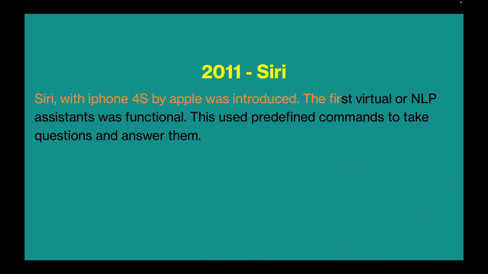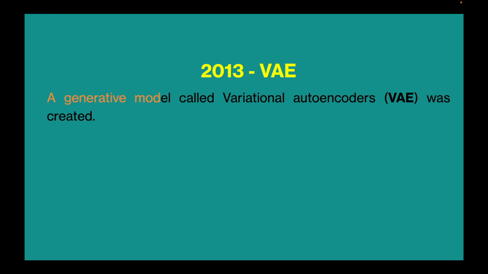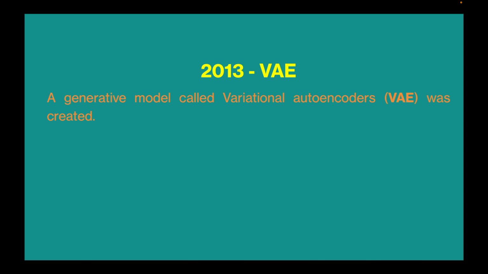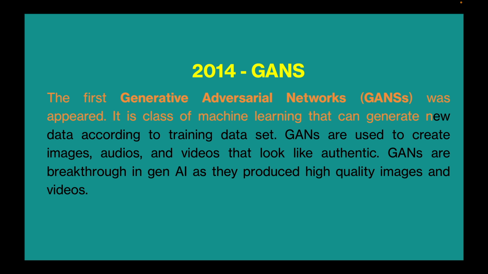In 2011, Siri with iPhone 4S by Apple was introduced. The first virtual or NLP assistant was functional. This used predefined commands to take questions and answer them. In 2013, a generative model called Variational Autoencoders (VAEs) was created. In 2014, the first generative adversarial networks (GANs) appeared.